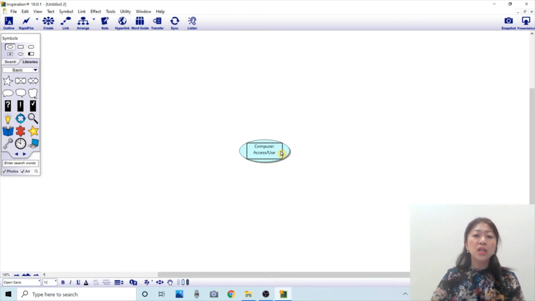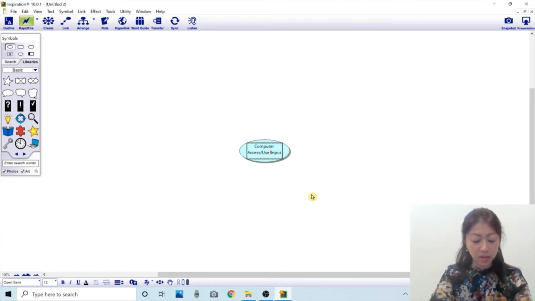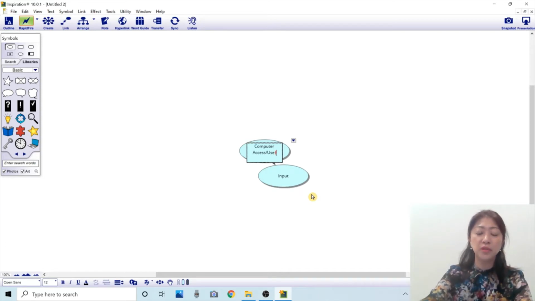Usually when I brainstorm and start throwing out ideas, I click this rapid fire button. So, to use a computer, there will be input. If I type enter, it will put input into another bubble under my main topic, and then there will be output.